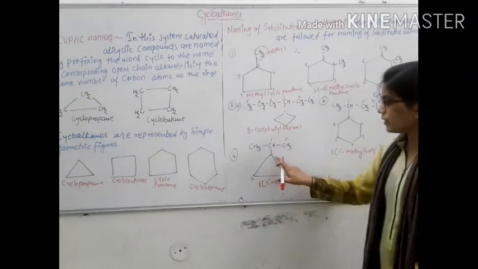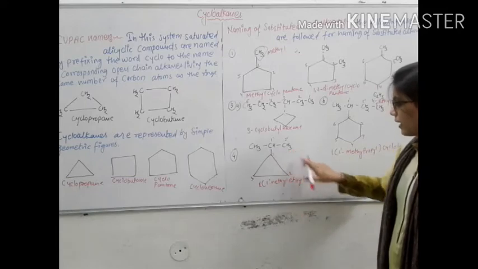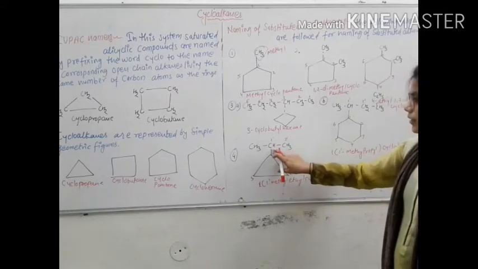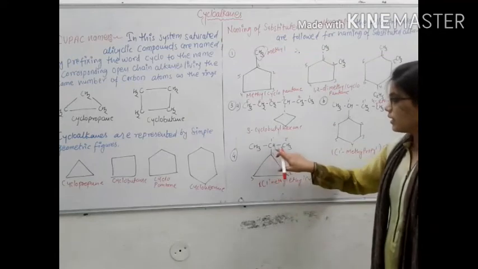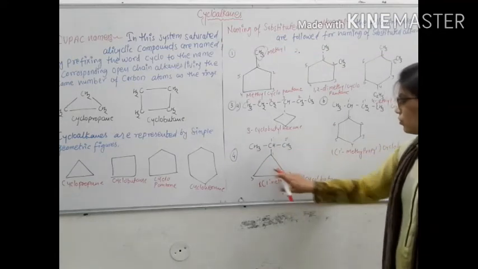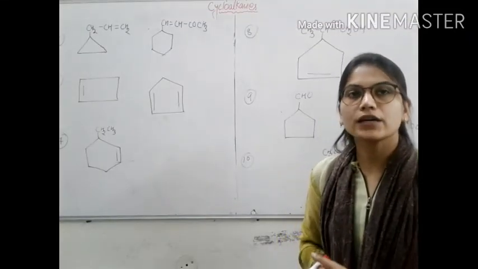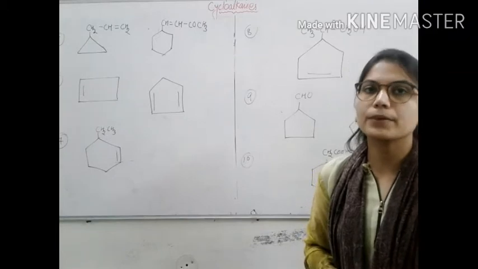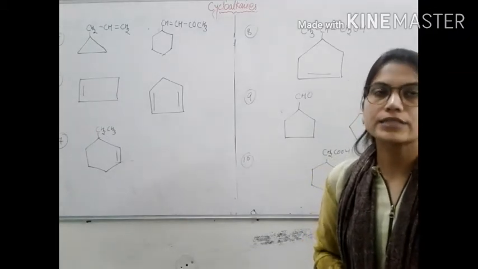The name is 1-methylethyl because there are 2 carbons, 1 and 2, and 1 methyl group, so methyl and ethyl cyclobutane.